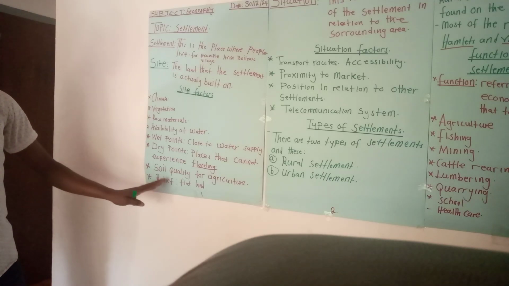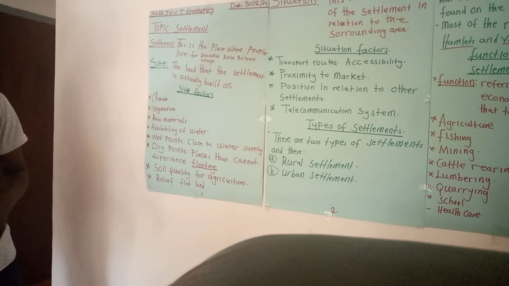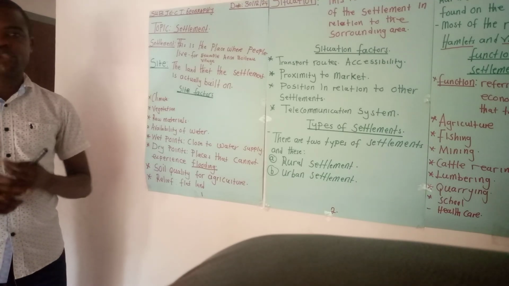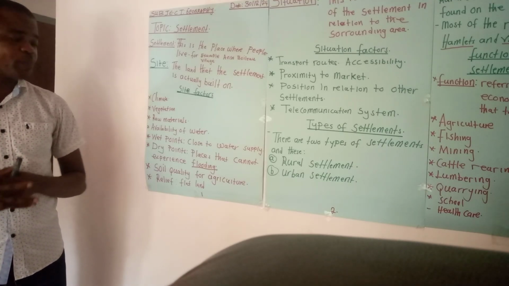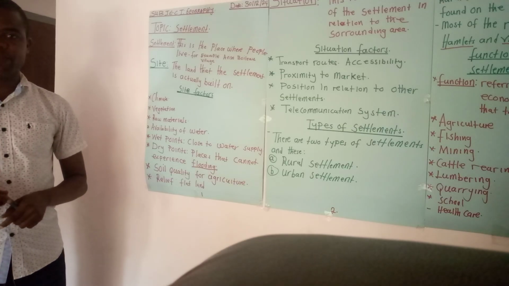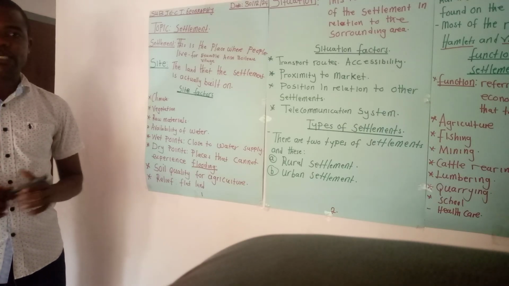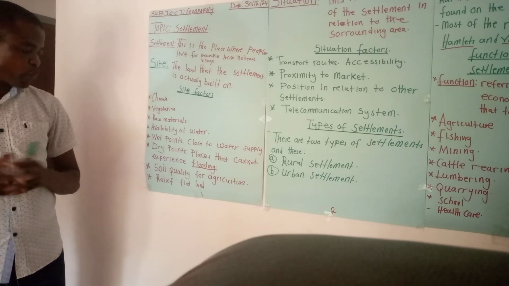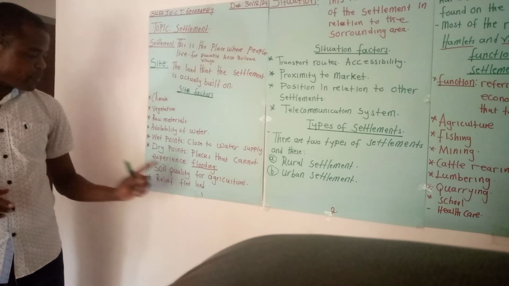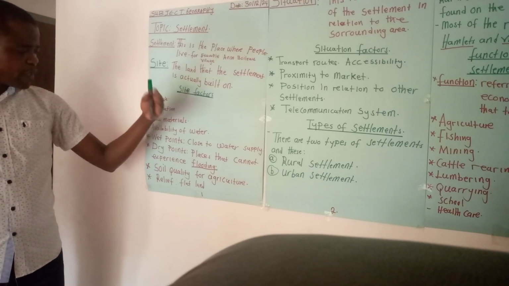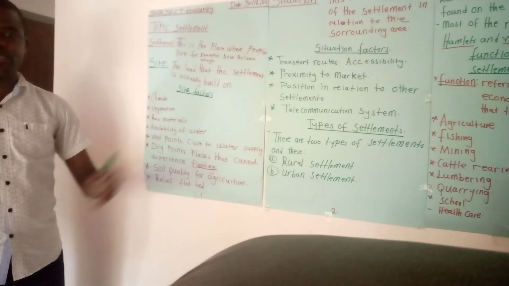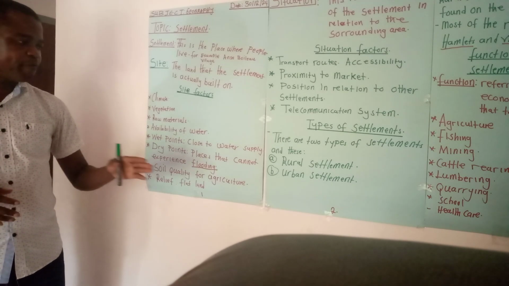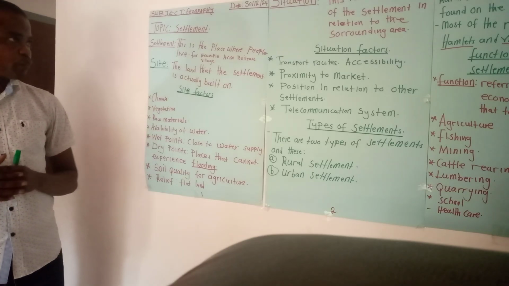Another factor is called relief. When we say relief, we mean the land is flat. The land is flat, one, for construction of houses, construction of shops, and also for farming activities. So if the land is quite flat, you see a lot of people going to settle in those particular places, because one, they'll be able to do their farming activities properly. Also, they'll be able to build their houses, schools, and so many other social amenities that can help people to live in a good way in their day-to-day lives.